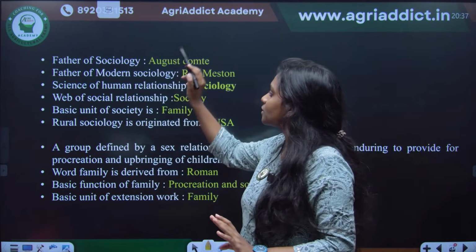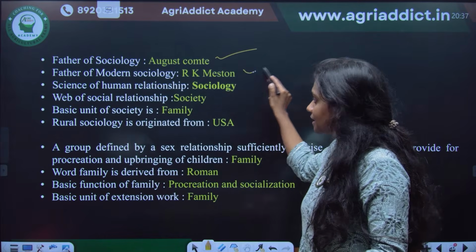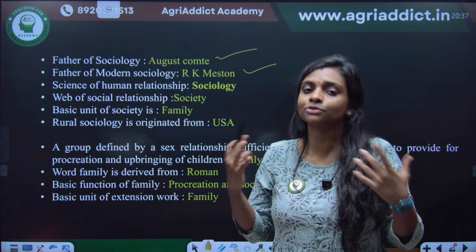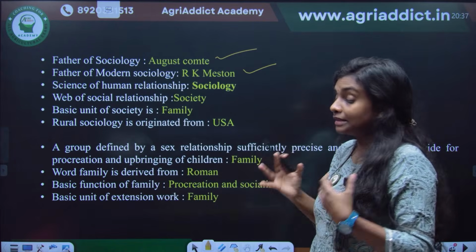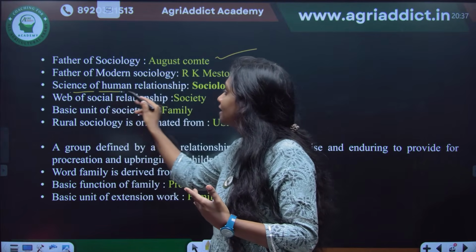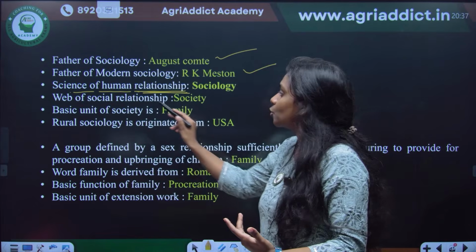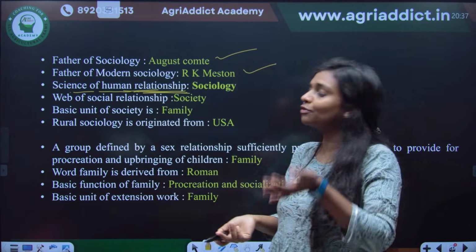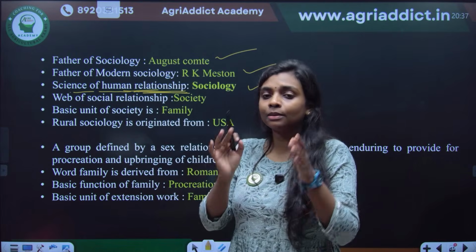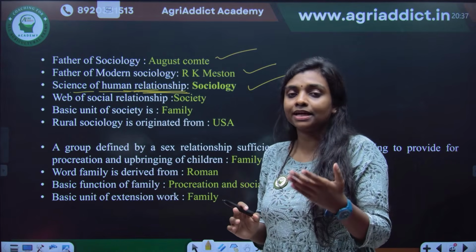So in rural sociology, the father of sociology is Auguste Comte, and the father of modern sociology is R.K. Merton. Generally, when you hear the term sociology, you will think it's a study of society, right? But see all the options correctly. If they are giving the science of human relationships, that will be the more proper option. Okay, the science or study of human relationships is known as sociology, because society is not about just some people, right? If a group of people come together, can you say that it's a society?